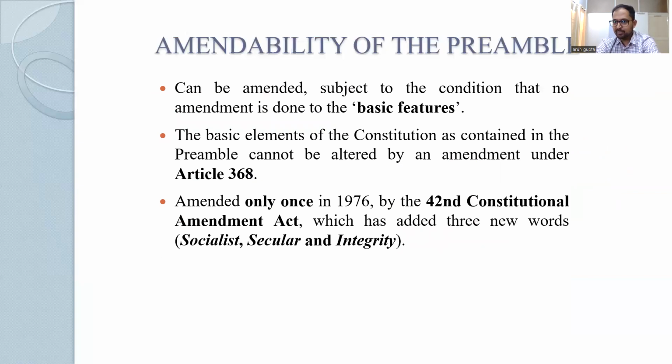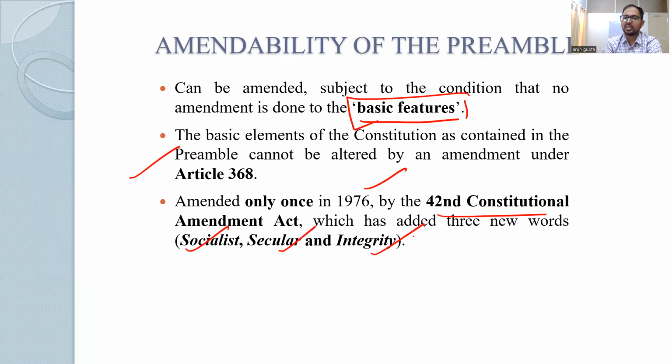It can be amended because it is a part of the Constitution now, but it cannot be amended beyond the basic structure, the basic features of the Constitution. We'll be talking about the basic structure in the upcoming video, but you need to remember that through the Keshwananda Bharti case on 24th April 1973, the Supreme Court brought this feature into Indian polity that any basic feature of the Indian Constitution cannot be amended by Parliament. The preamble has been amended only once, in 1976, as I have told you multiple times in this video: 42nd Constitutional Amendment Act, 3 words: socialist, secular, and integrity.